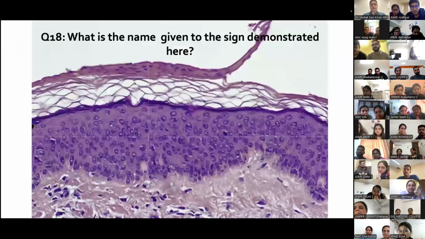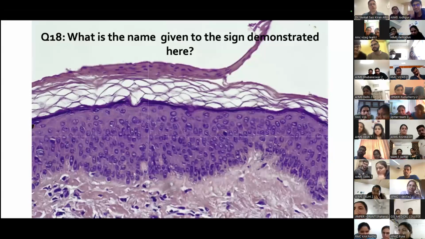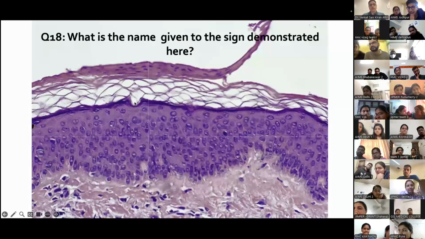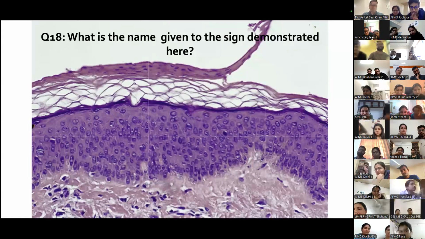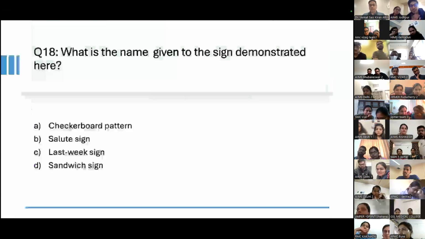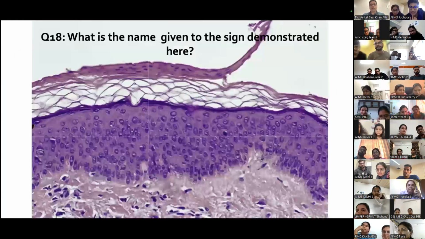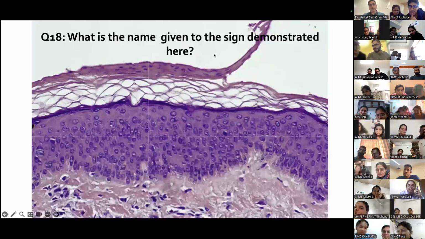So this is last week's sign. Why is it last week's sign? Because there's a row of parakeratosis here, and then you've got orthokeratosis. Orthokeratosis means normal. Last week's sign is basically where the pathology happened last week and the skin has recovered, and the normal skin has orthokeratosis. The previously pathological skin has produced keratin, which is just a layer on top, and that's being shed away. That's different from the checkerboard pattern. Sandwich sign is again different: you often see orthokeratosis on top and then parakeratosis underneath, and between them there are these hyphae.